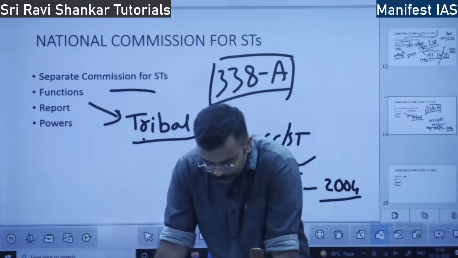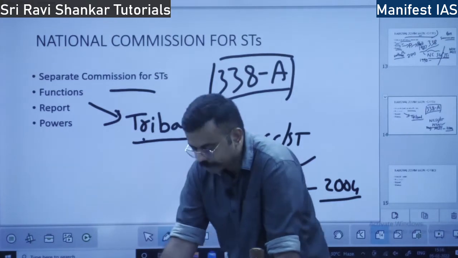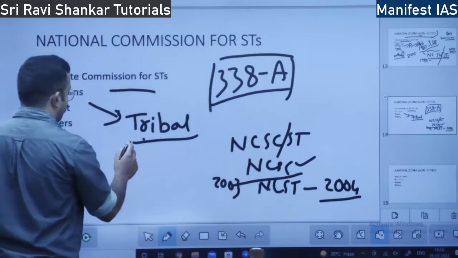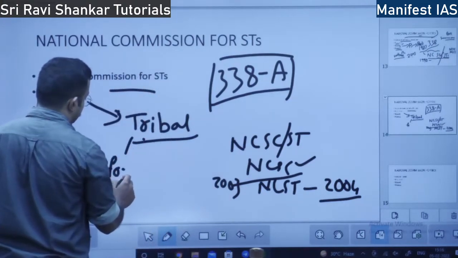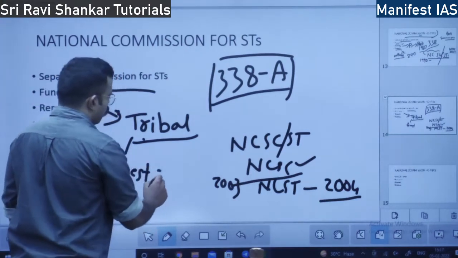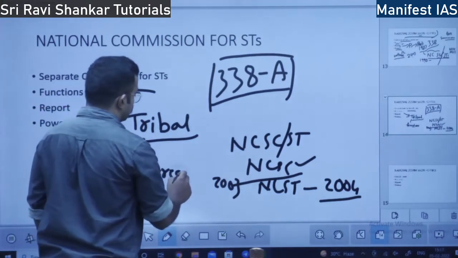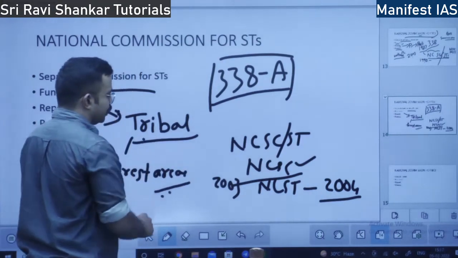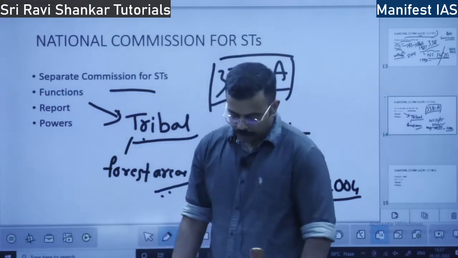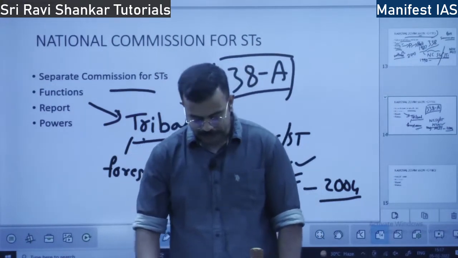Ownership rights of STs in the forest area. The tribes will be living in forest areas, right? So in the forest areas, forest land ownership. If there is some issue, they can directly approach the National Commission of Scheduled Tribes, NCST.